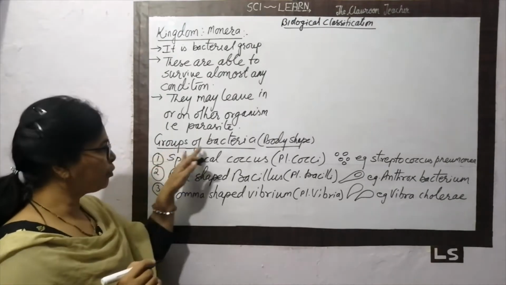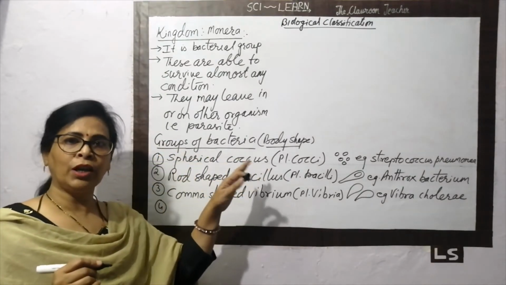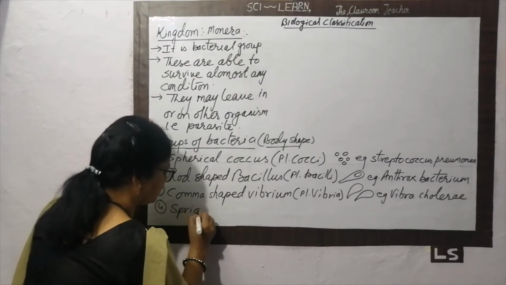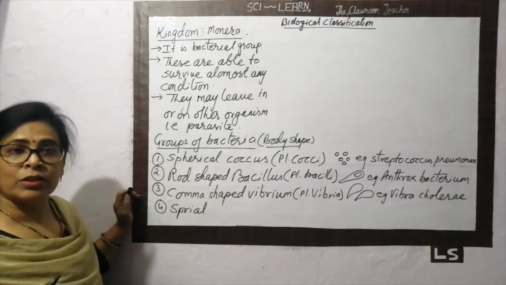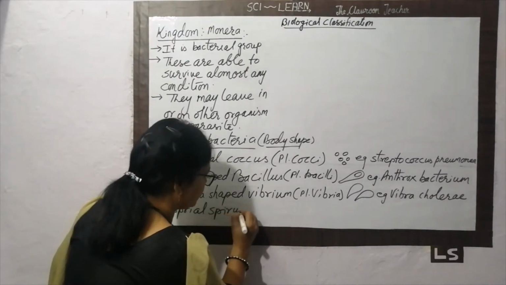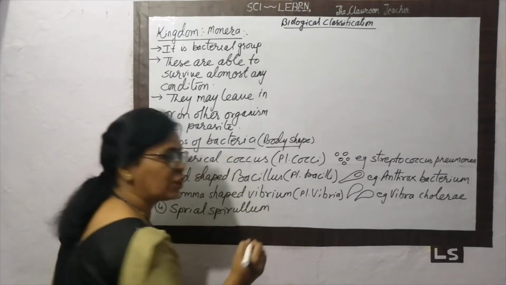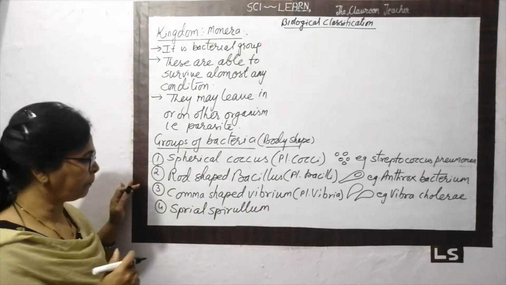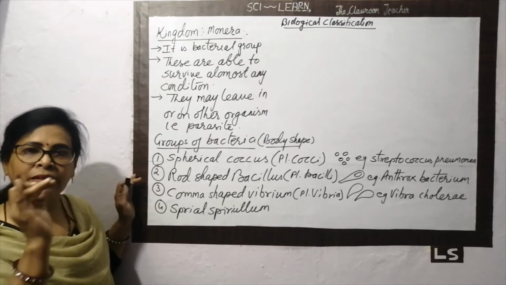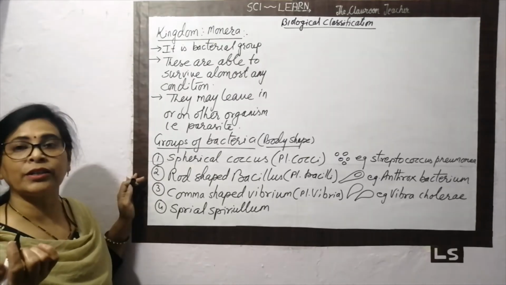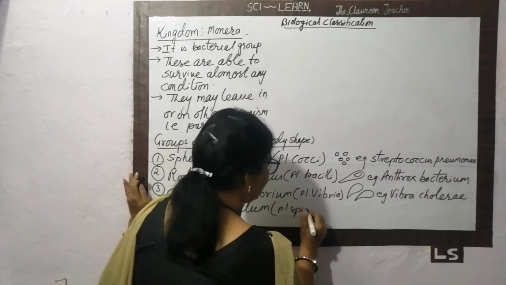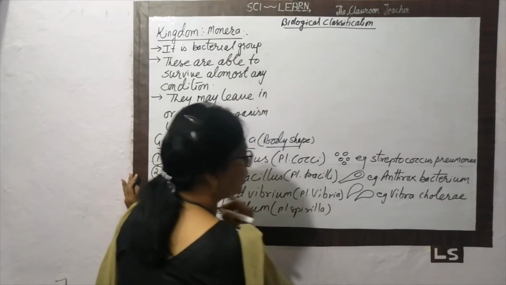As I told you, there are 4 groups of the bacteria on the shape of the body. So last is called the spiral bacteria. And this spiral shape bacteria is called the spirillum. Spirillum bacteria. It is spiral in shape. In plural it is called spirilla.